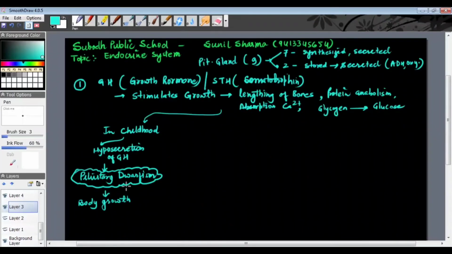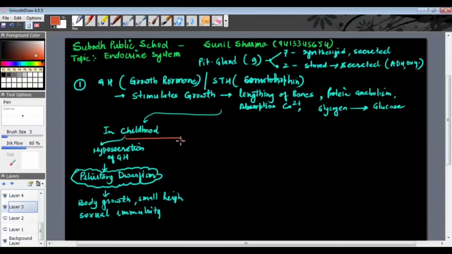And under pituitary dwarfism, what will be observed? The person will be small in height. Even sexual immaturity will be there. Sexually also the person will not develop. And they will remain dwarf, short in height. Okay, so that is the problem if in childhood the secretion of this hormone is less.